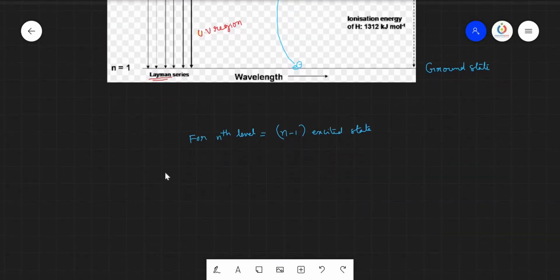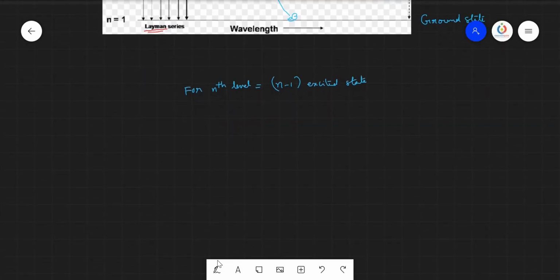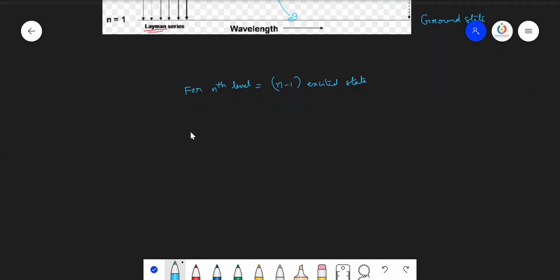Now let us see how many spectral lines are possible in a given series of hydrogen spectrum. So number of spectral lines can be calculated for a hydrogen sample. Sample in the sense many number of hydrogen atoms shall be there.